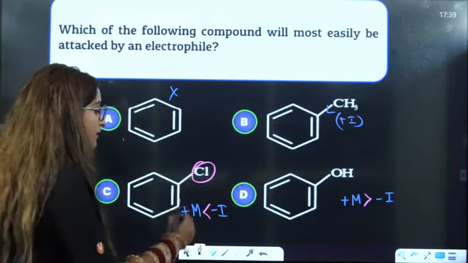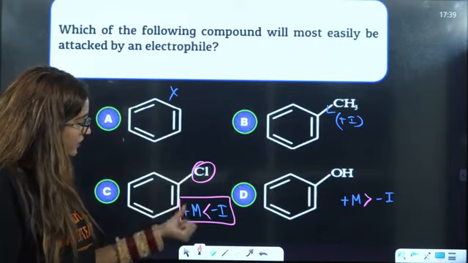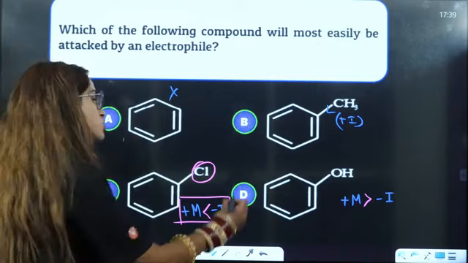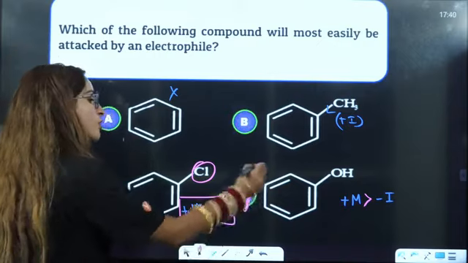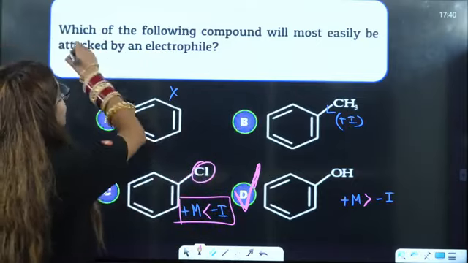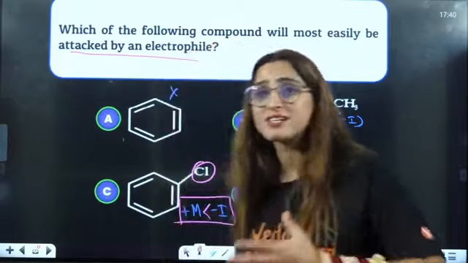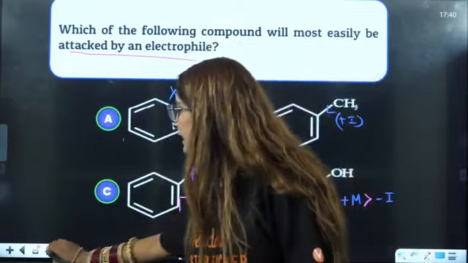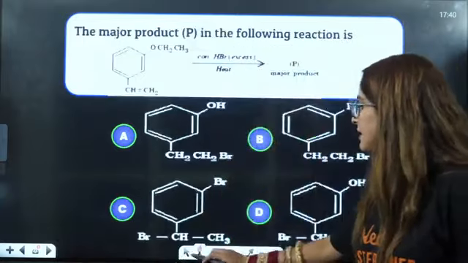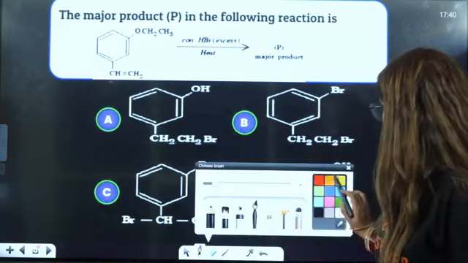Because in halogen, the inductive effect is dominating, and hence the electron availability on this benzene ring is less as compared to OH here. So it has maximum electron density on the benzene ring by the OH group. That is why the maximum attack of electrophile can happen at the fastest rate on this D, which is having OH here, right? Okay. Next is the major product P in the following reaction.